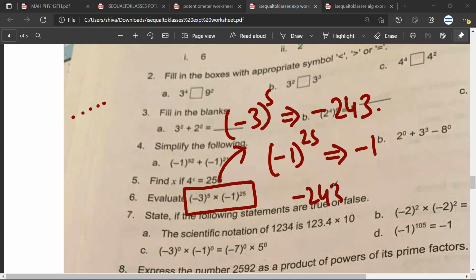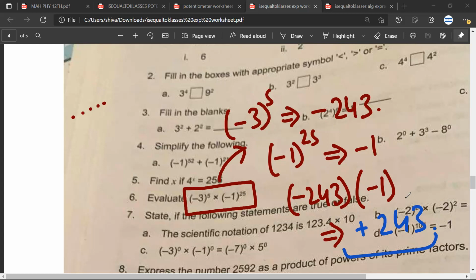So minus 243 into minus 1. What would be the answer, Mr. Satya? So minus 1. अरे भैया, minus into minus क्या होता है? So it's plus 1. What will be the final answer? So 243. Plus or minus? So plus. Sarthak, is the answer correct? Yes, sir.